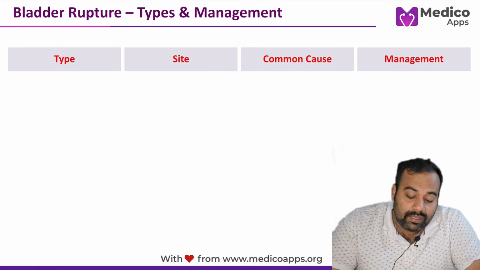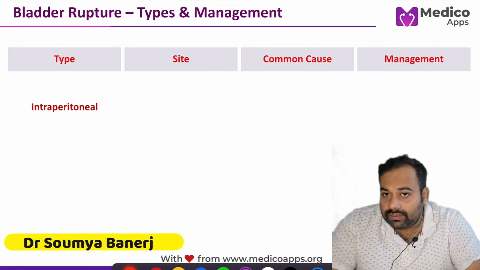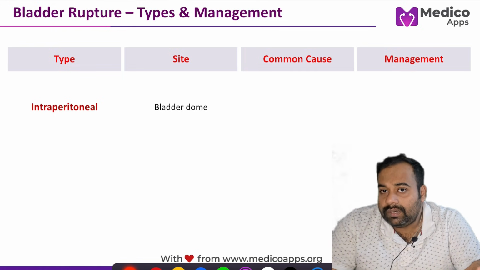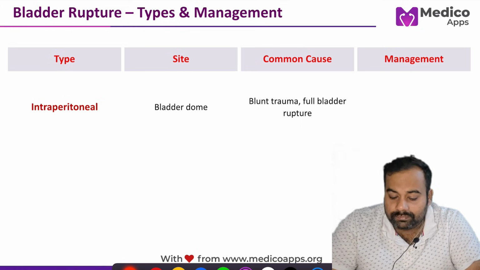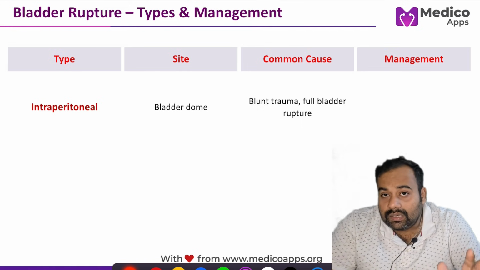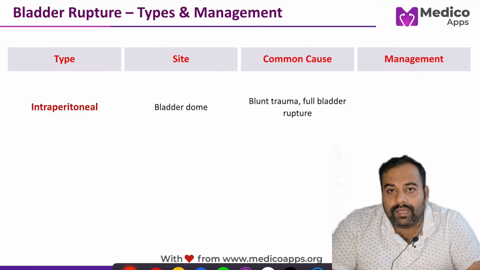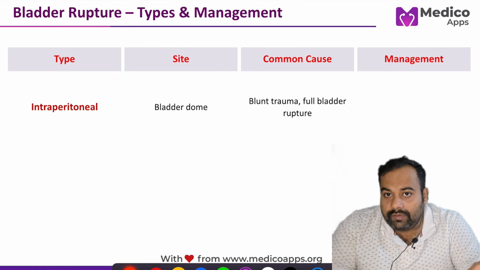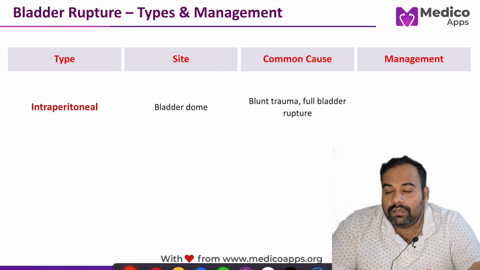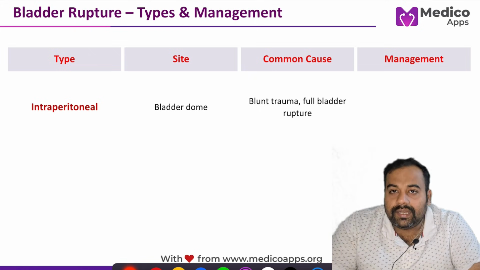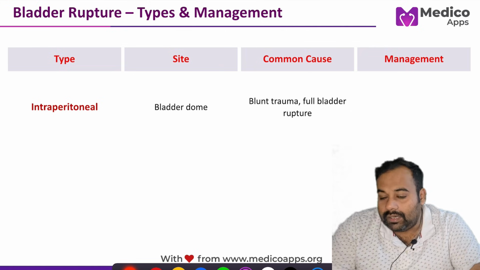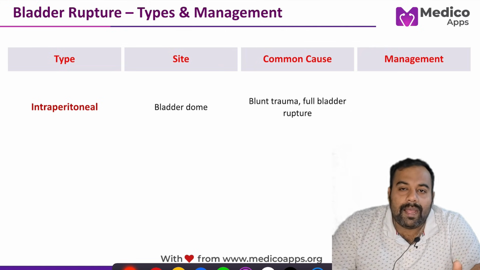Now the specific characteristic features: as I have already mentioned, the dome of the bladder is the site, so intraperitoneal rupture is most likely seen when blunt trauma abdomen occurs with a full bladder. From anatomy, we know a full bladder is an intraperitoneal organ, whereas an empty bladder is an extraperitoneal organ. The same sense applies here.